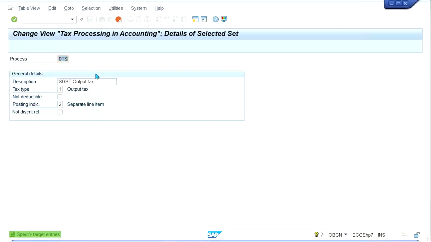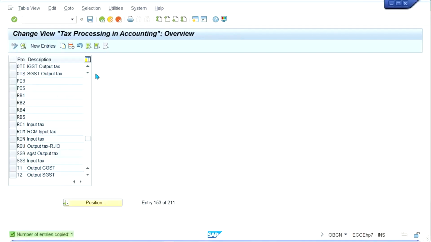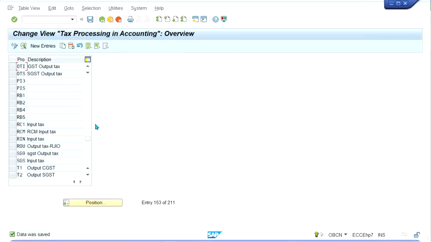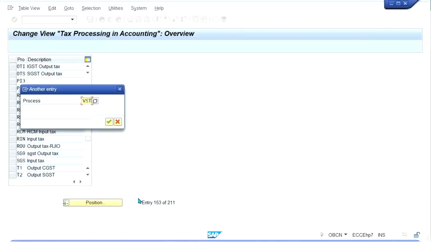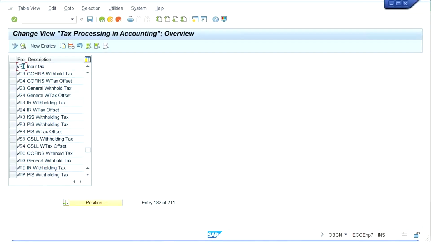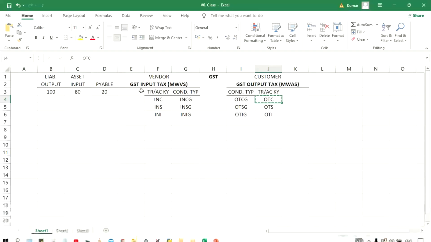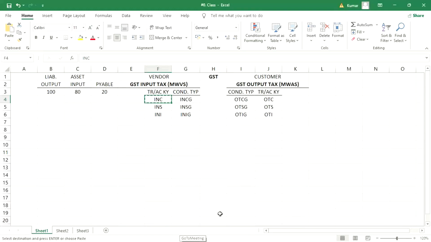And then IGST. Second, now we have VST: INC, INS, INI, right?